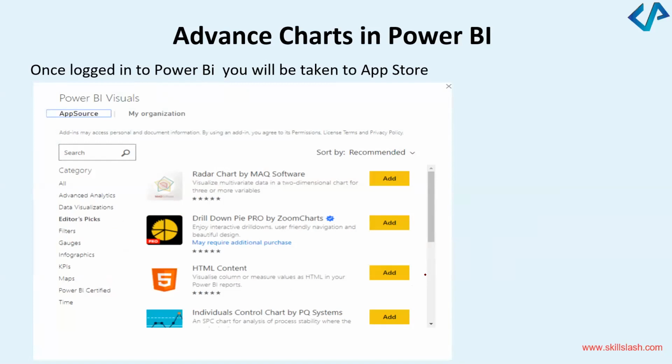So you can select a radar chart, drill down pie chart, HTML content, individual control chart. Can you see different options? So you can add these different charts. For example, this radar chart, which has been created by MAQ Software, helps you to visualize multivariate data in a two-dimensional chart. It also gives us this information. I've got a drill down pie chart by Zoom Charts, HTML content, and an individuals control chart by PQ Systems. As you can see, these are the different charts which can be created using Power BI. They are created. You can use them.